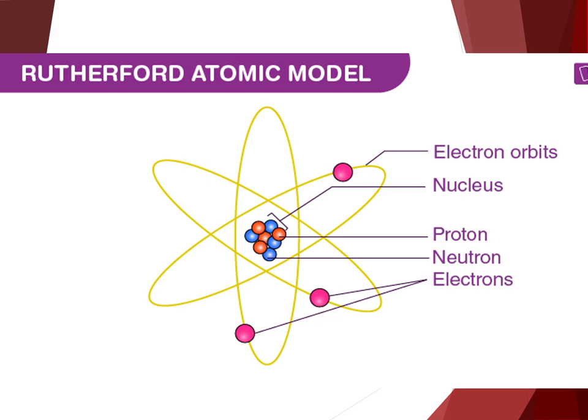Indeed, the idea of orbiting electrons was poorly received by physicists at the time because it did not agree with the laws of classical mechanics developed by Isaac Newton. According to these laws, orbiting electrons would continually lose energy and eventually fall into the nucleus. Since this obviously did not happen, Rutherford's hypothesis was rejected.